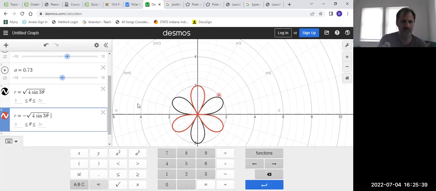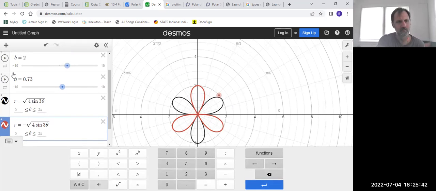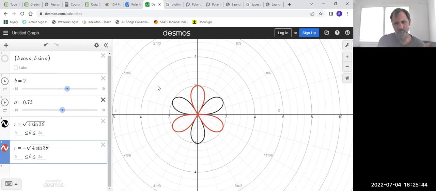So it looks like I should expect, in terms of symmetry, kind of symmetry in every direction, right? I mean, if I take a point here, I'm going to be able to find that same point over there. I'm going to be able to find it down here, and I'm going to be able to find it across the way over there. So I should be able to find symmetry in all three types, but remember that sometimes the algebraic part comes up inconclusive, so I won't be shocked if it doesn't work out.